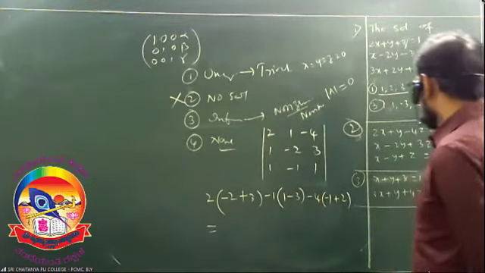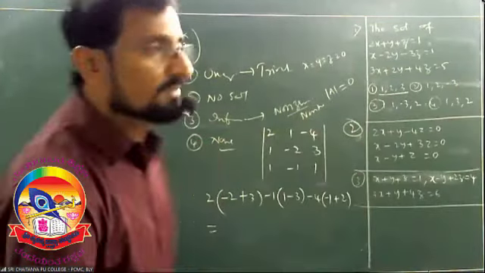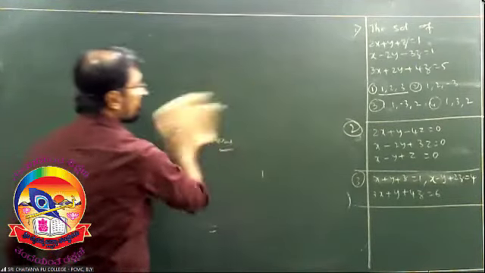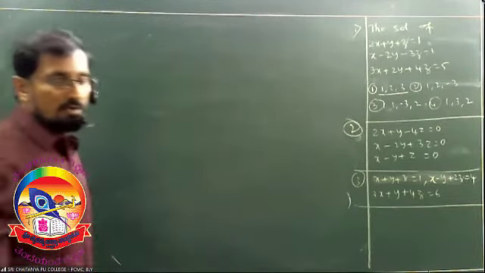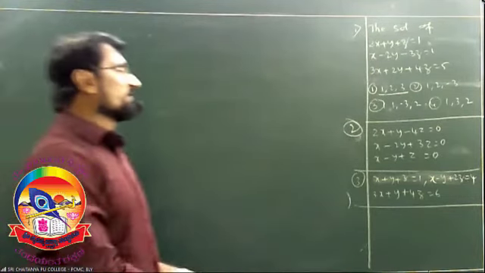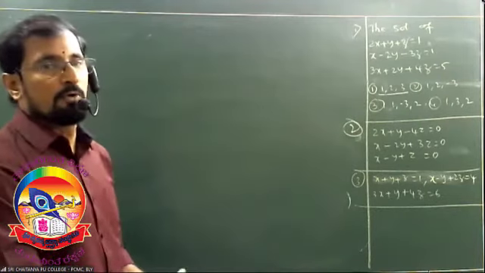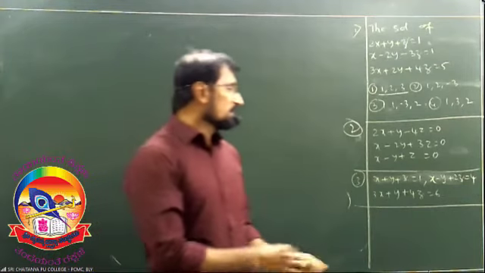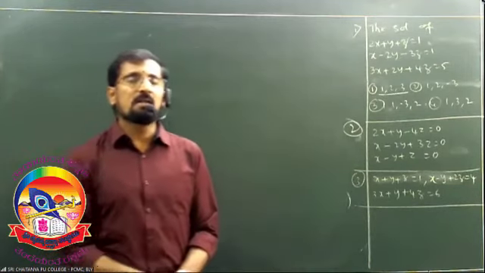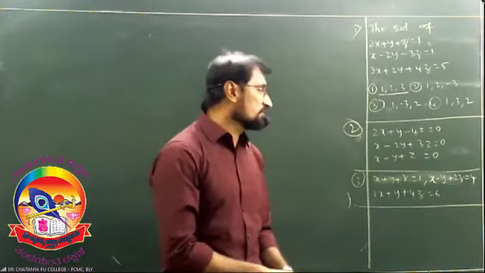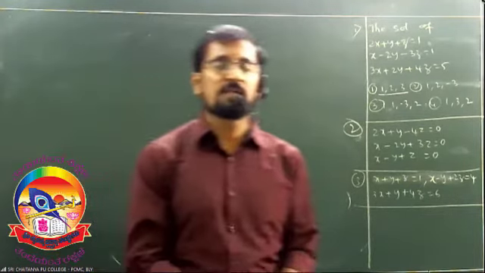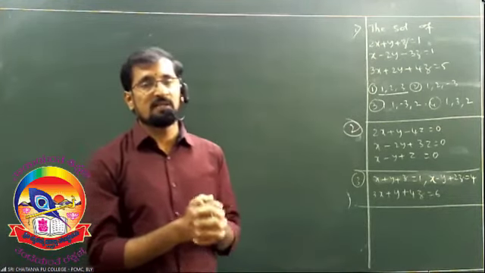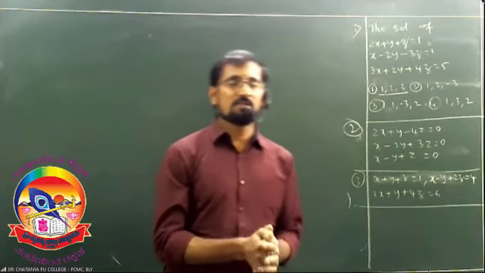I hope you understood, and complete the third problem. Write down the third problem. x plus y plus z is equal to 1. x minus y plus 2z is equal to 4. 3x plus y plus 4z is equal to 6. Now, it is a non-homogeneous system. Observe.